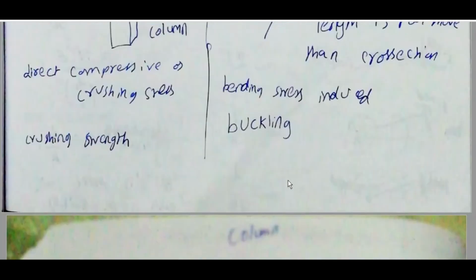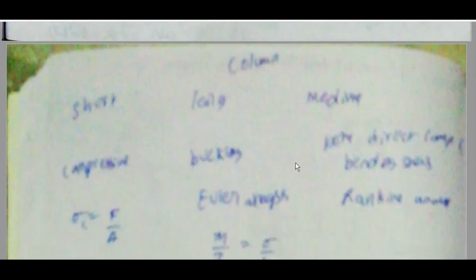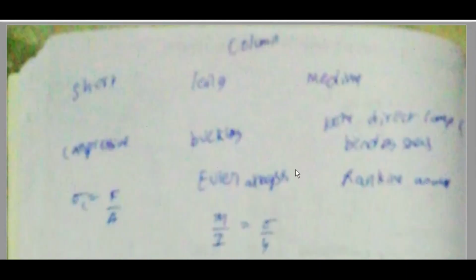Bending stress is induced and buckling occurs. Short column: compressive, sigma c is equal to F by A. Long column: buckling, Euler's analysis, M by I is equal to sigma by y. Medium column: both direct compressive and bending stress, Rankine analysis.